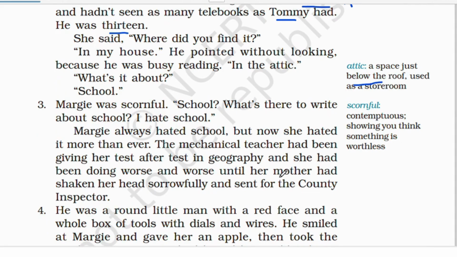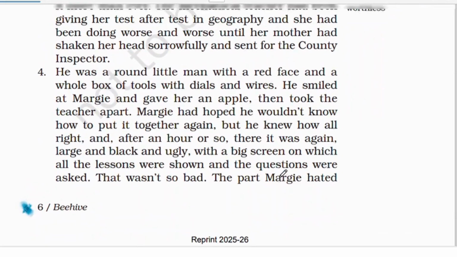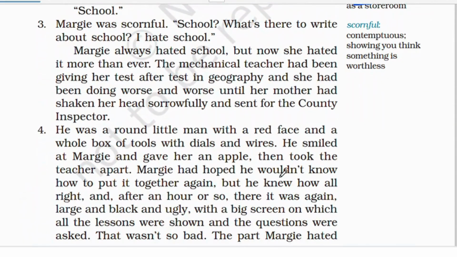You're just learning and learning and learning. There's no fun in school. That's the point of view for Margie. Margie always hated school, but now she hated it even more than ever. She always hated school in the past, but now she hates it even more. Why does she hate it?